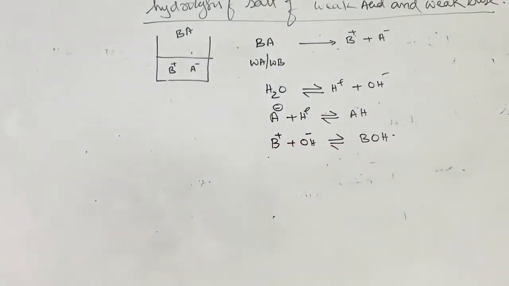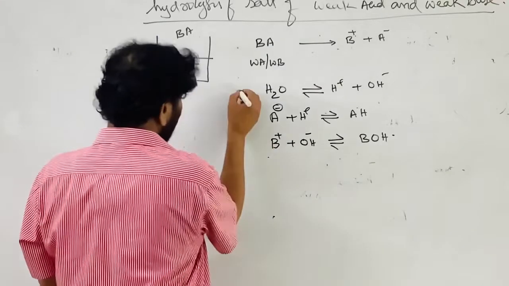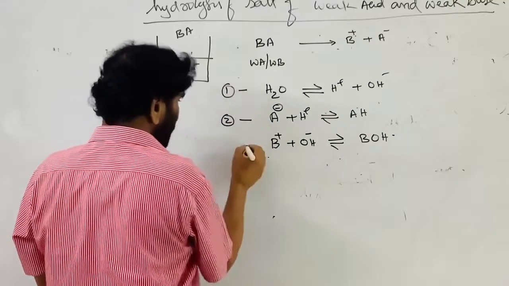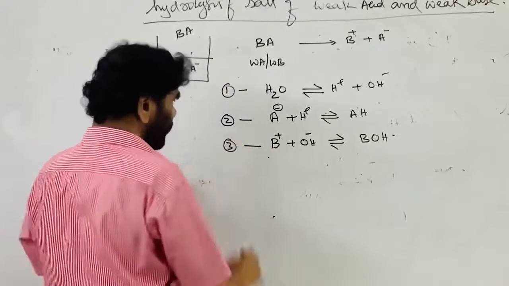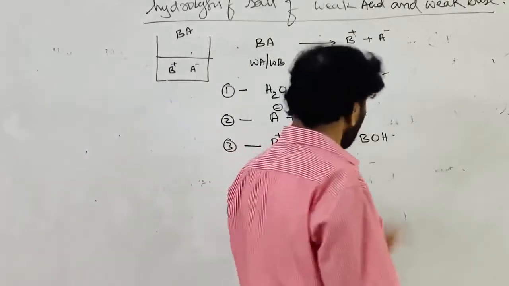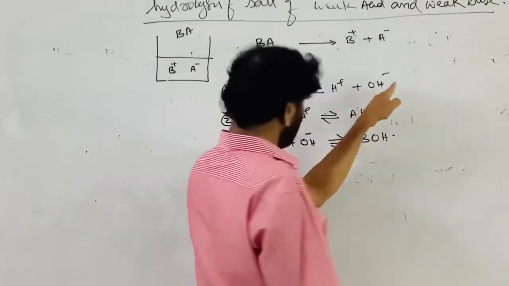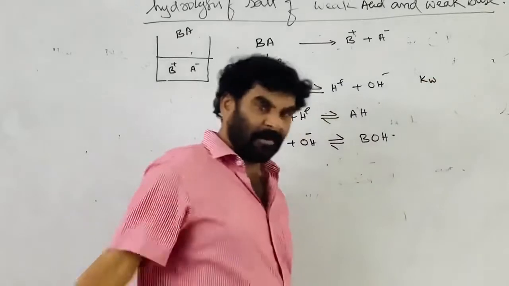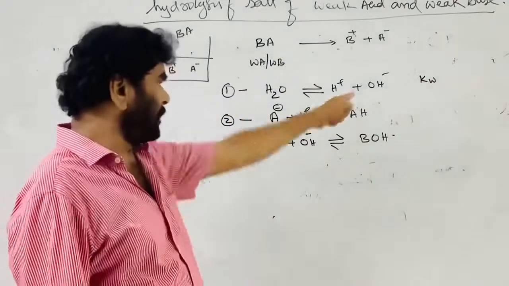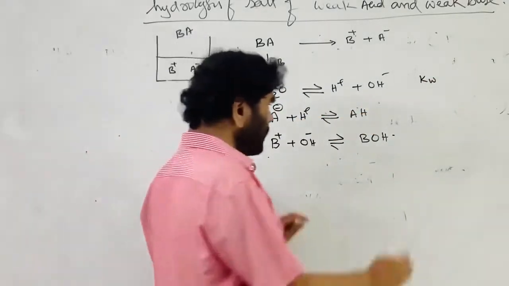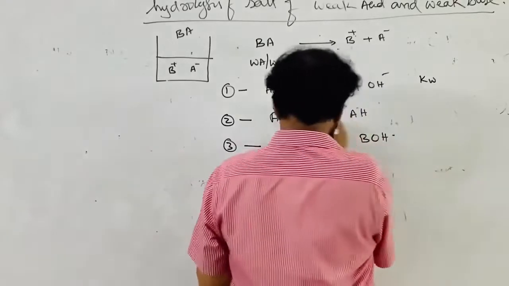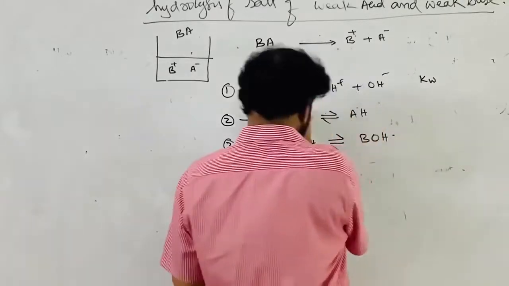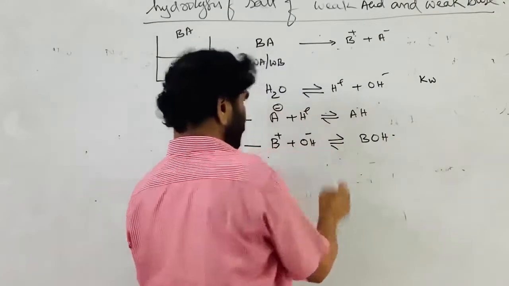See here, these three equilibria are established. One, this is the second equilibrium, this is the third equilibrium in the ionic equilibrium in the system. Three are existing. For water, the equilibrium constant is Kw, the ionic product of water is Kw. This is for anionic hydrolysis, this is taking place. This is equal to 1 by Kb.